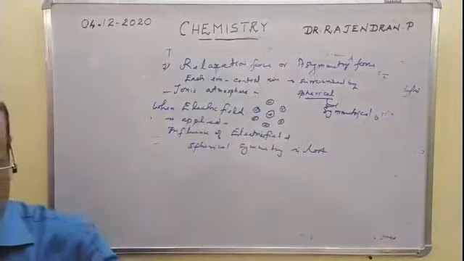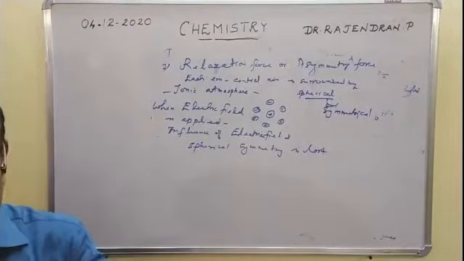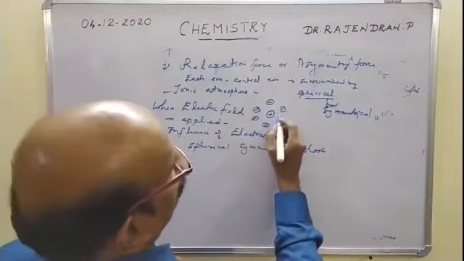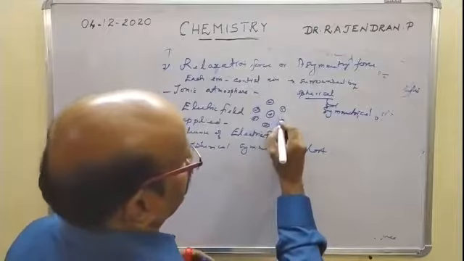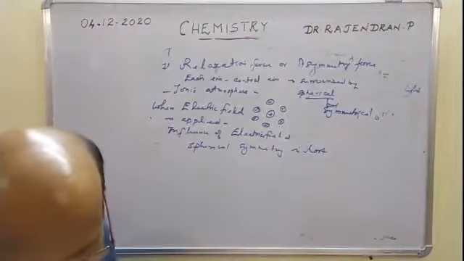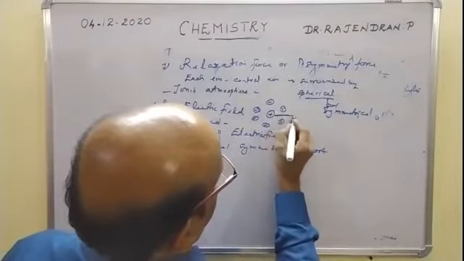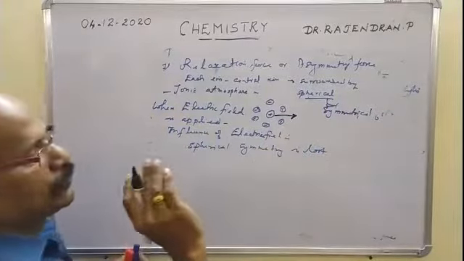because under the influence of the electric field, the ion tries to move in one direction. Let it be the right direction, towards the front.